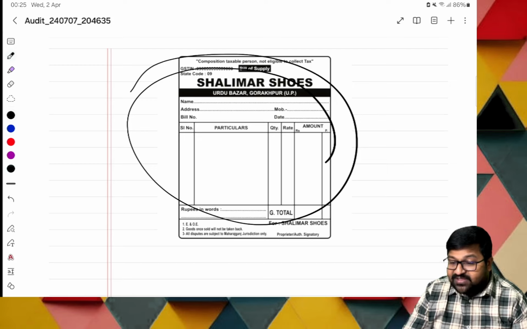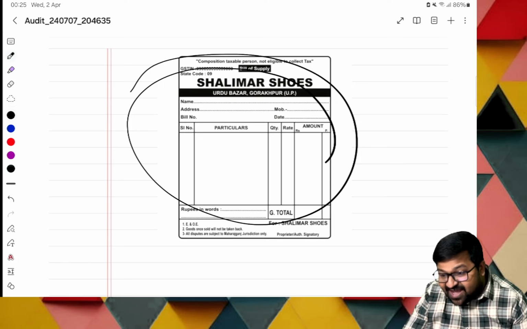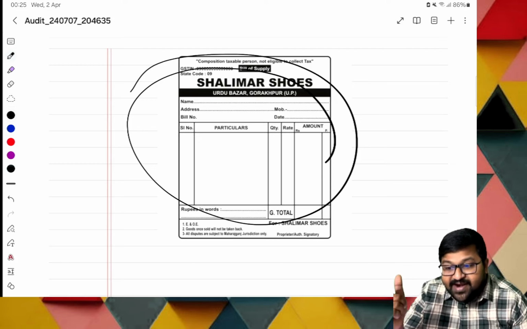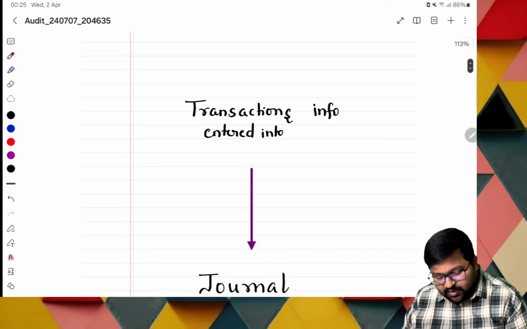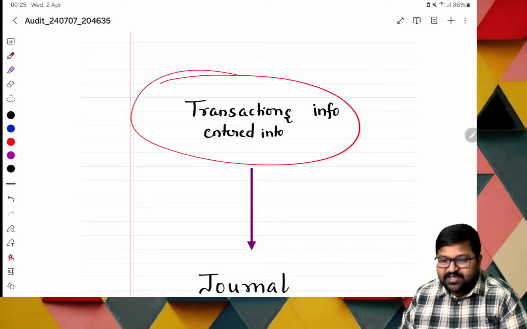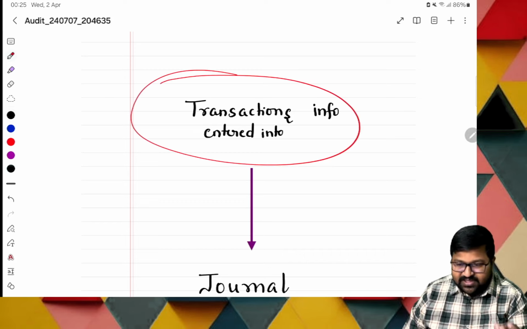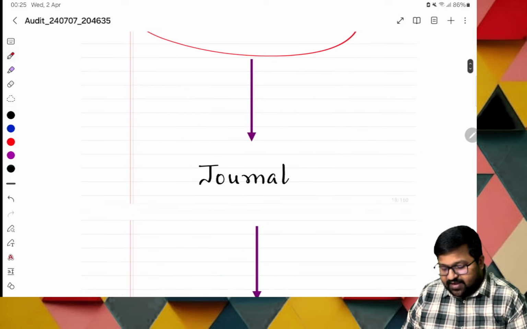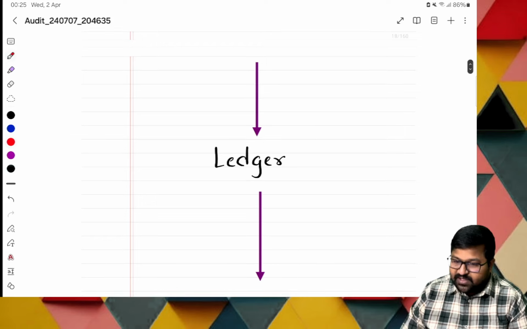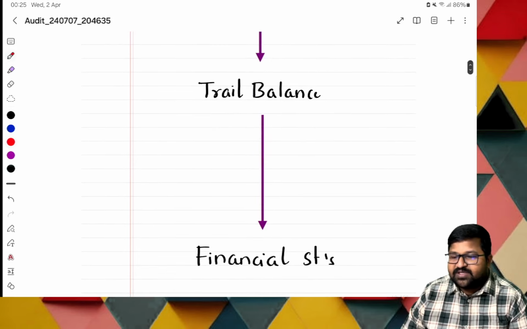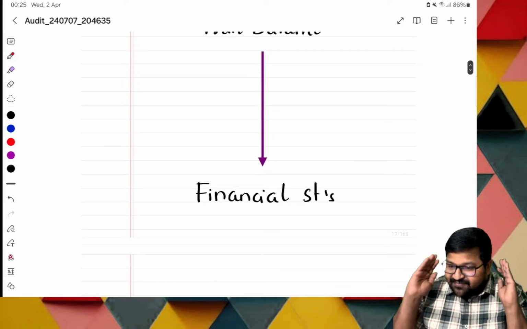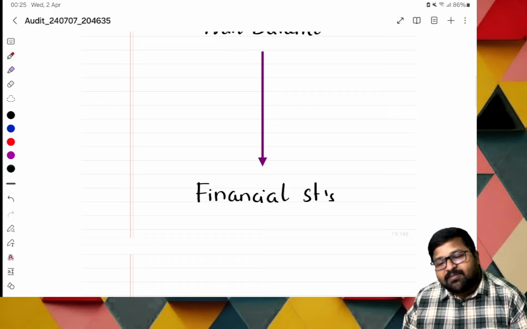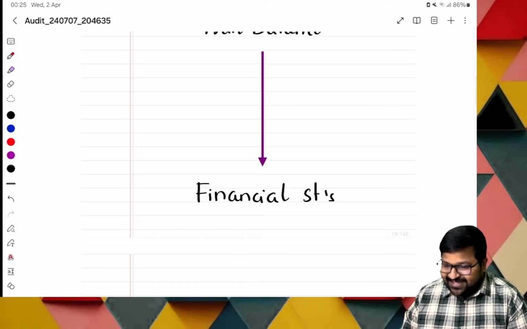From the trial balance, if it is balanced and tallied, we go to financial statements. So see the process. First, we go with transactions; information is entered. We have invoices, and the invoices are entered into journals. From the journals, we prepare ledgers. From the ledgers, we go to the trial balance. And from the trial balance, if it is balanced and tallied, we prepare financial statements. Is it clear?